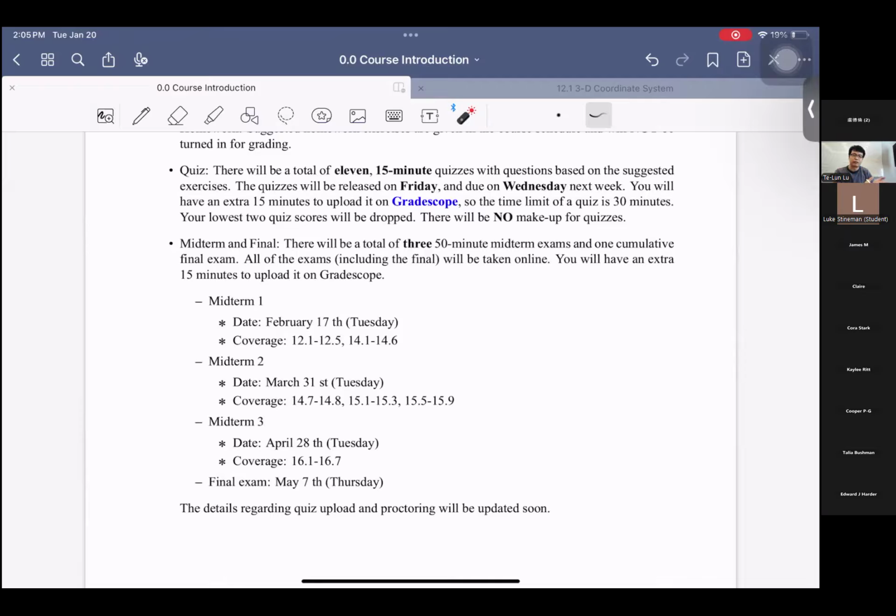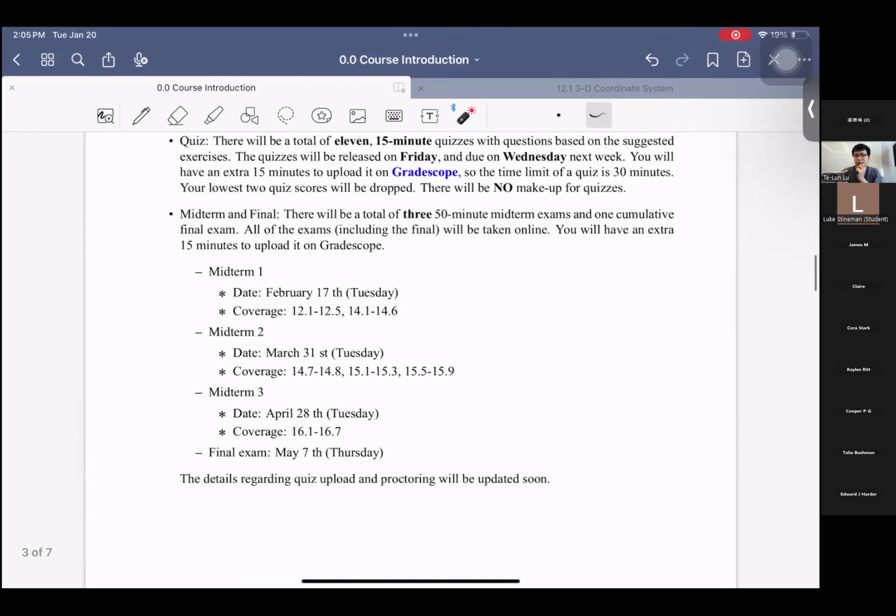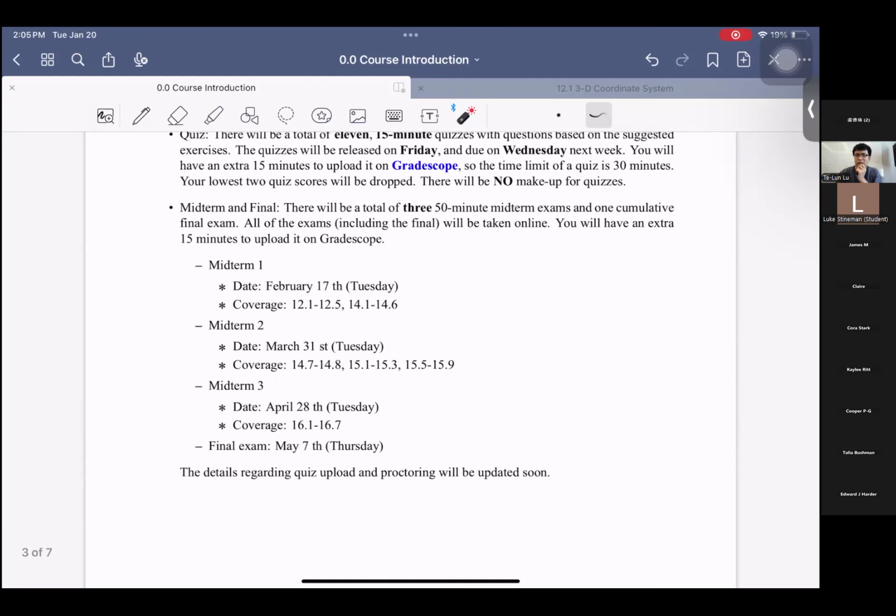So 15 minutes to write the quiz and 15 minutes to submit it. I'm not sure you are familiar with Gradescope, so I might upload another introduction PDF or video to show you how to use it, all right? It should be quite simple. You just click on the Gradescope button in Canvas and you should be able to submit your quiz.